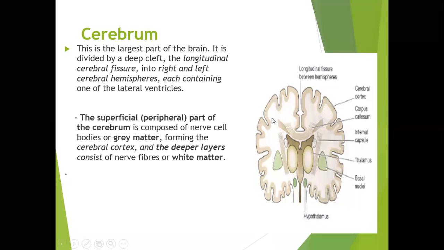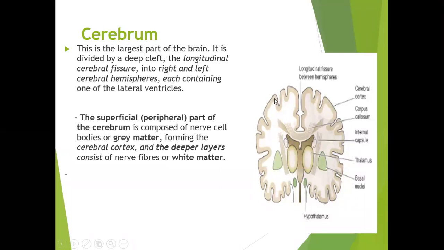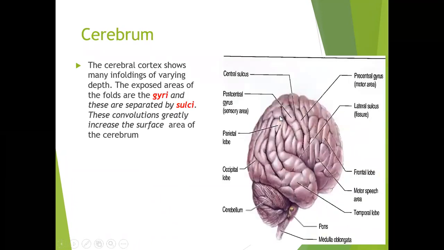The whole cerebral hemisphere is divided into outer gray matter and inner white matter. The outer gray matter is made up of the neuron cell bodies, and the white matter is made up of nerve fibers. So this constitutes the cerebral cortex and the inner medulla.